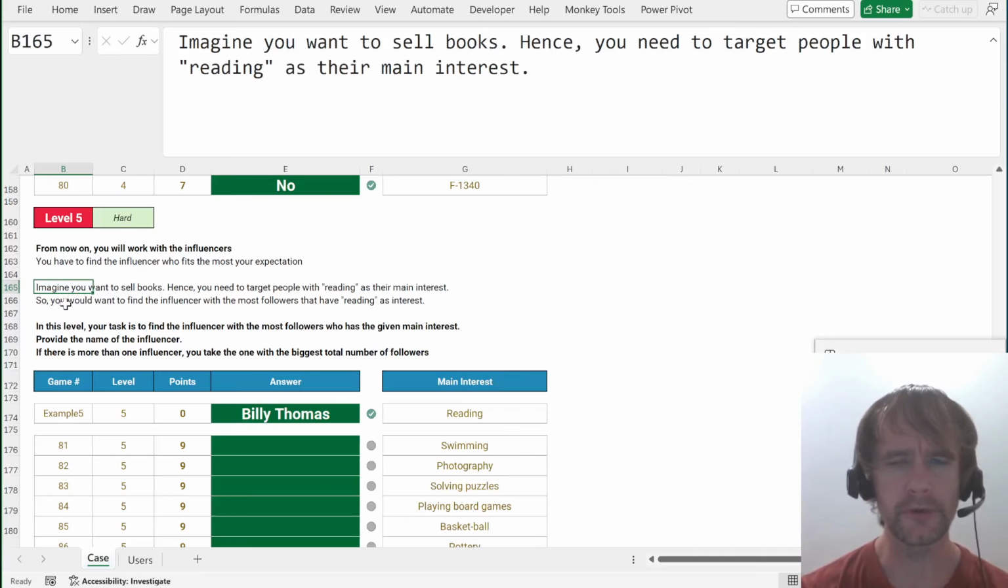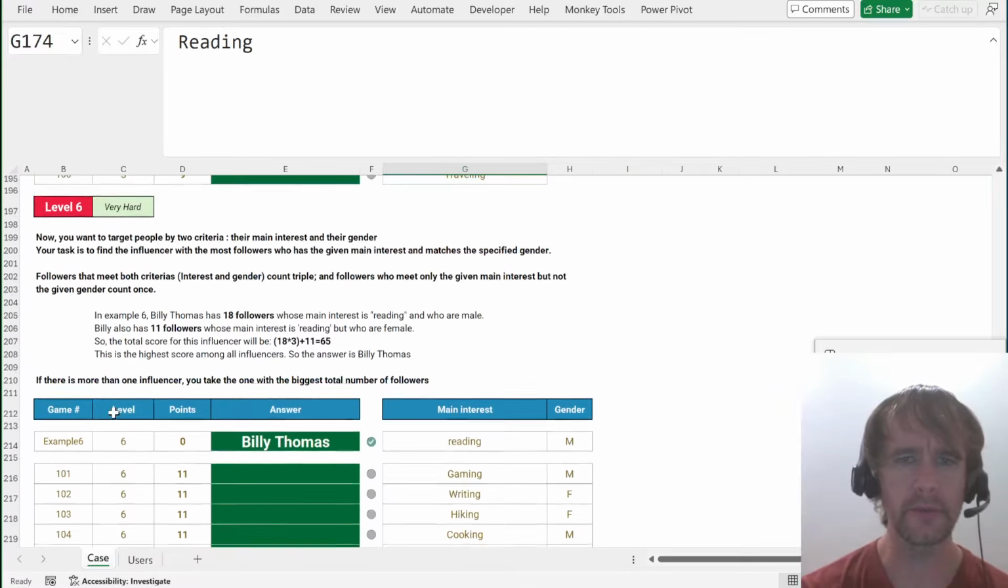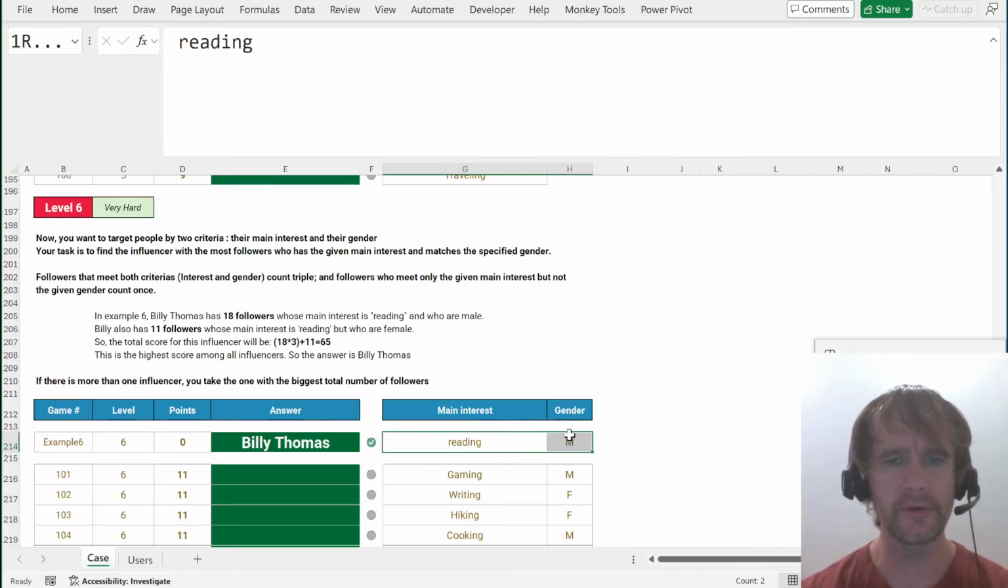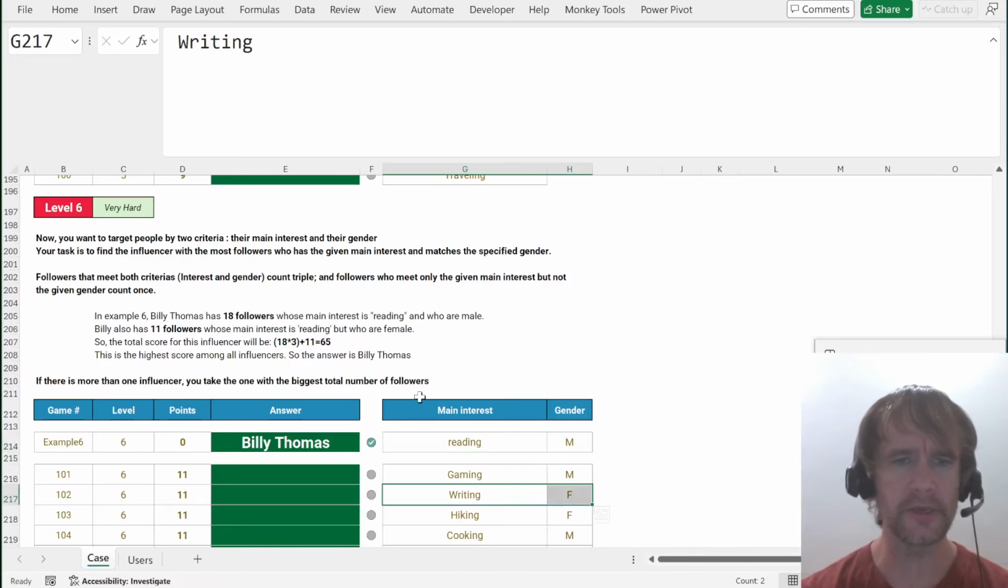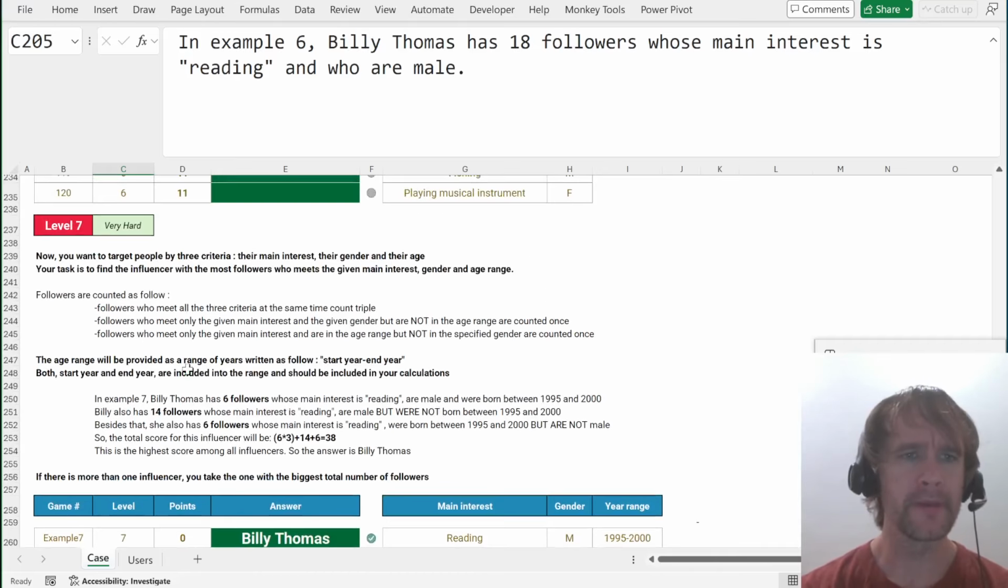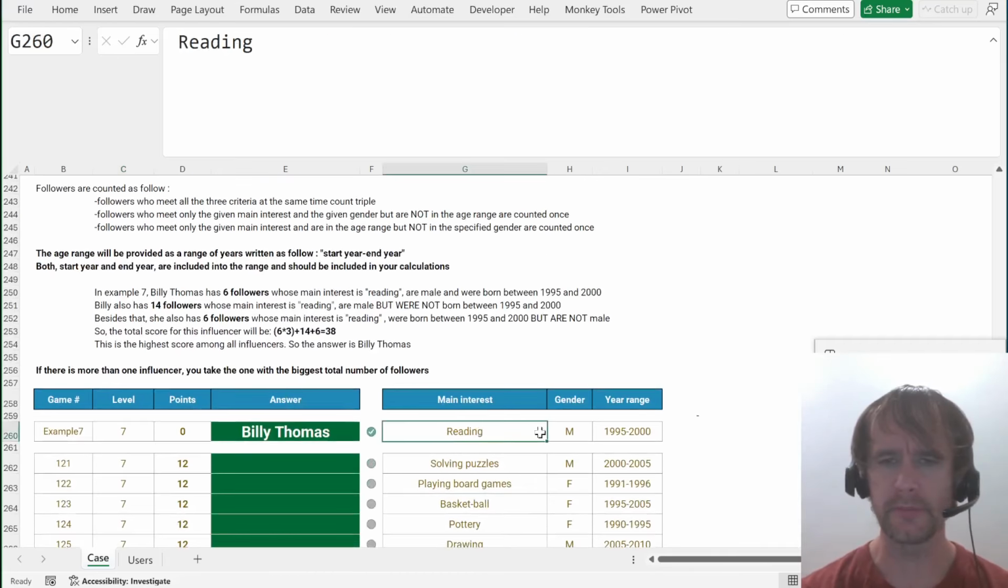So first we just want to know which influencer has the most people interested in reading. Then we want to factor in other things. So like here we're interested in males interested in reading, females interested in writing, etc. With partial scoring. So you get 3 points if you match both criteria, it counts triple. If you meet the interest but not the gender, that counts single. And then there's some partial scoring, but it's whether you hit the interest, the gender, and the year range.